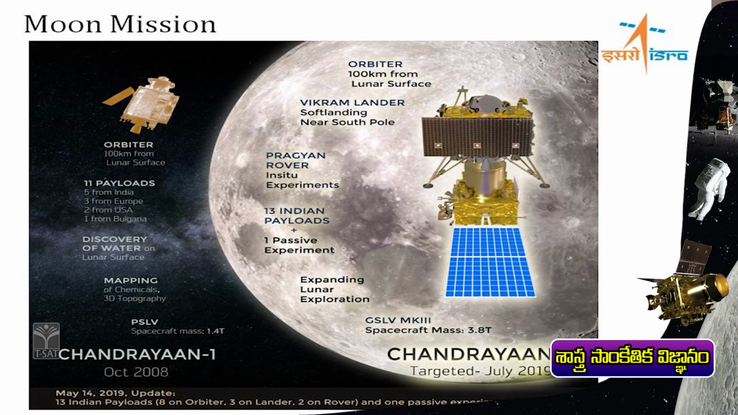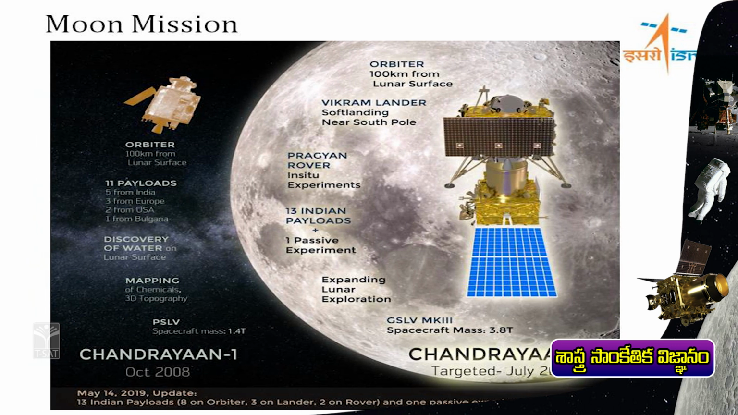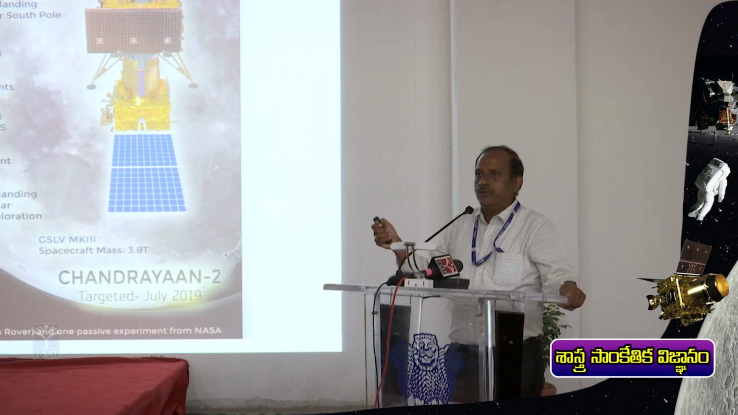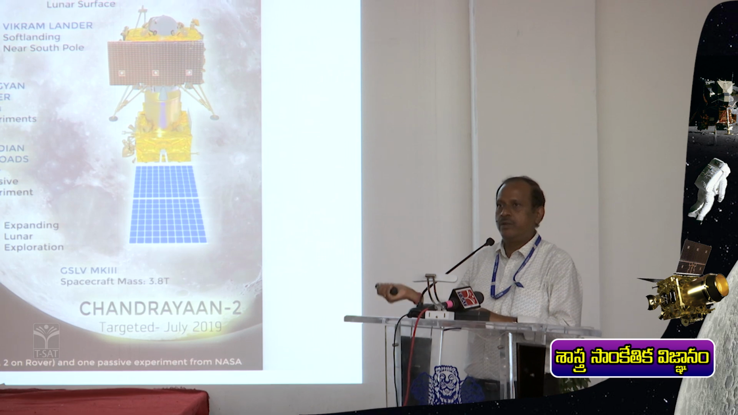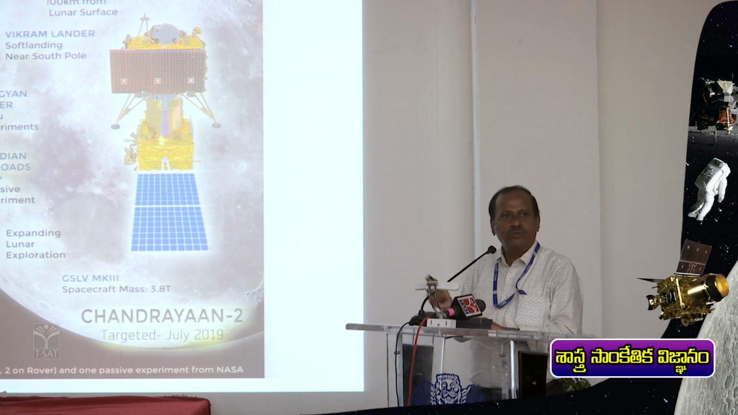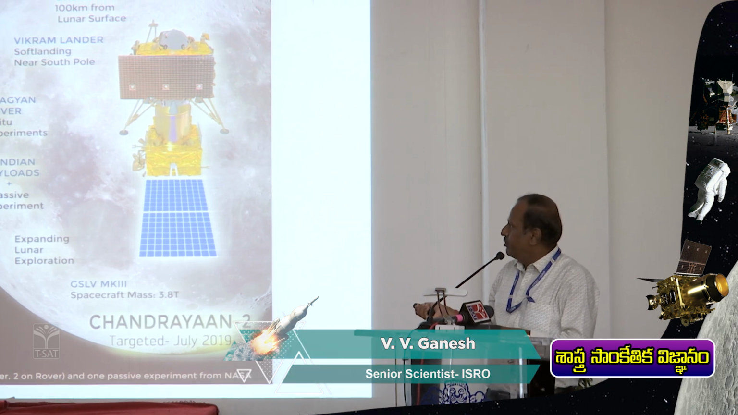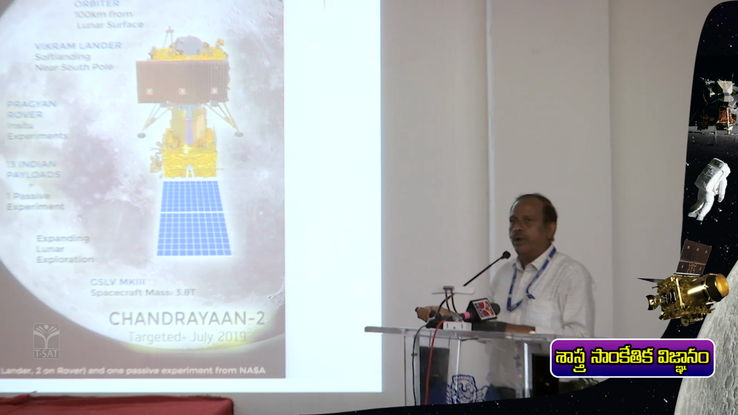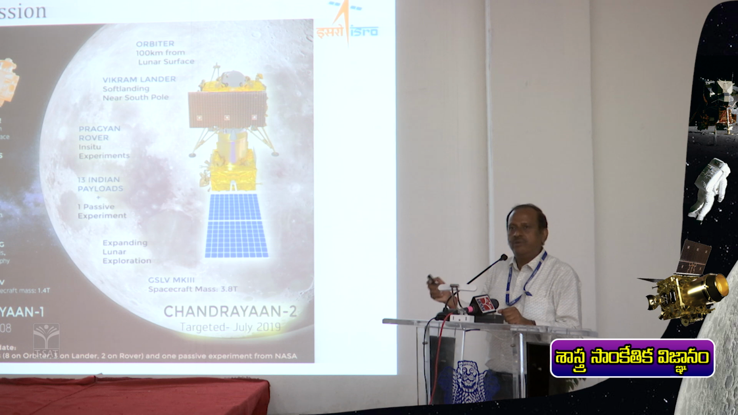We have put steps in two missions, Chandrayaan-1 and Chandrayaan-2. Chandrayaan-1 we were able to do in 2008 and Chandrayaan-2 was in 2019. You will hear more details in the afternoon, so I am giving a gist of it: what the sensors are, what the applications are, what you could do with Chandrayaan-1. There were around 11 payloads and the main one was the discovery of water molecules on the surface. Those details we will discuss in the afternoon also.